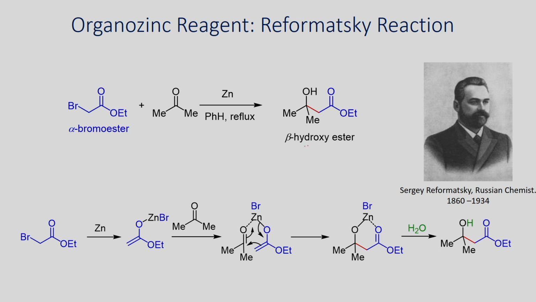One of the popular reactions is the Reformatsky reaction, all of you know very well. When you have the alpha bromo ester, you can try to react with the zinc, which can undergo addition with a ketone to give this beta hydroxy ester as a product. This is a very important transformation.